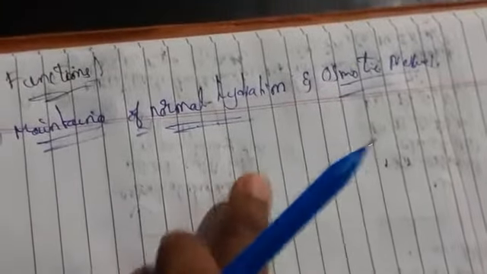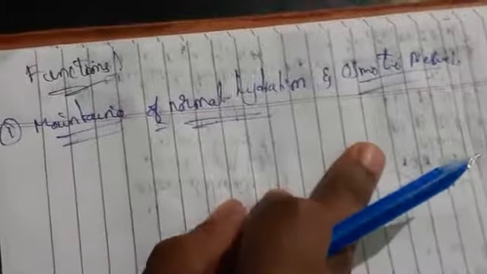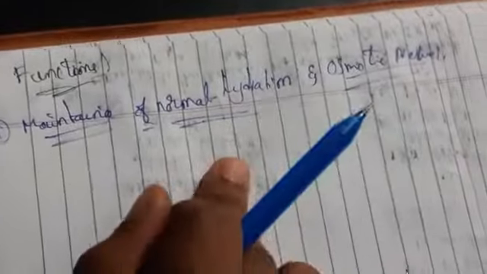these ions, means what here? The primary function of these ions is to maintain the normal osmotic pressure of the body fluids throughout the body. Means they will protect the body against excessive loss of fluids. Whenever we are losing fluids from our body, for example through sweat and also through urine, we may be losing more fluids. So to control that, we have to maintain normal osmotic pressure of our body fluids throughout our body.